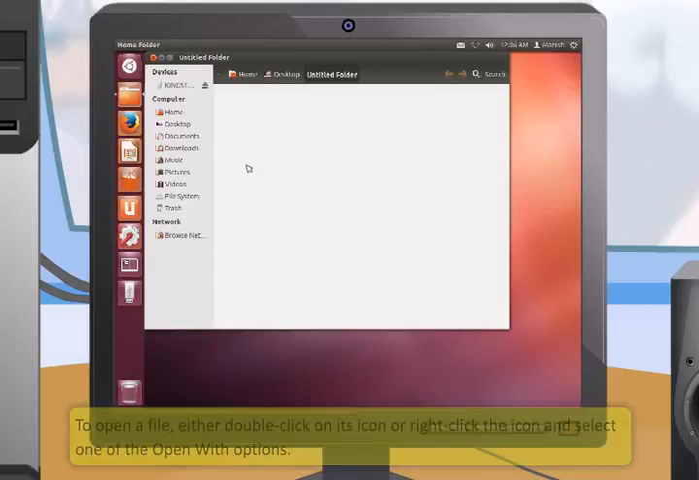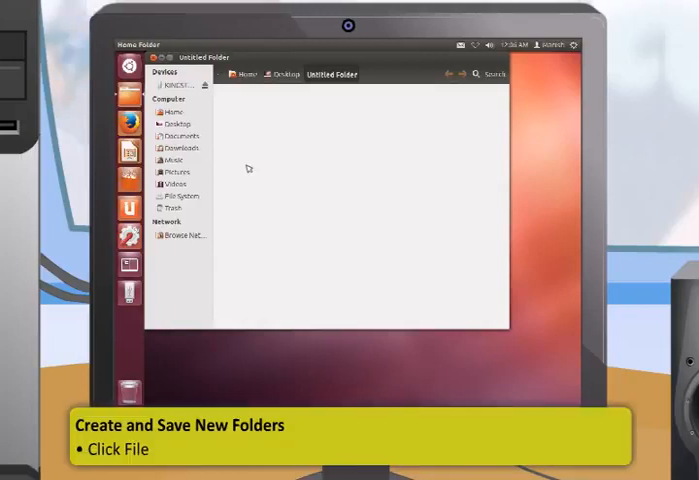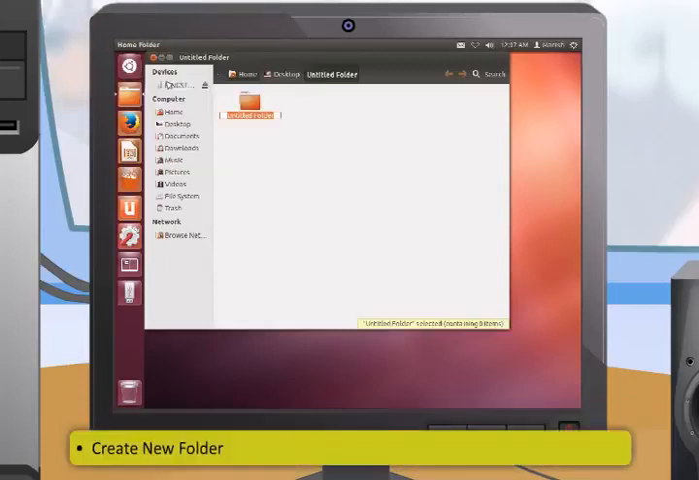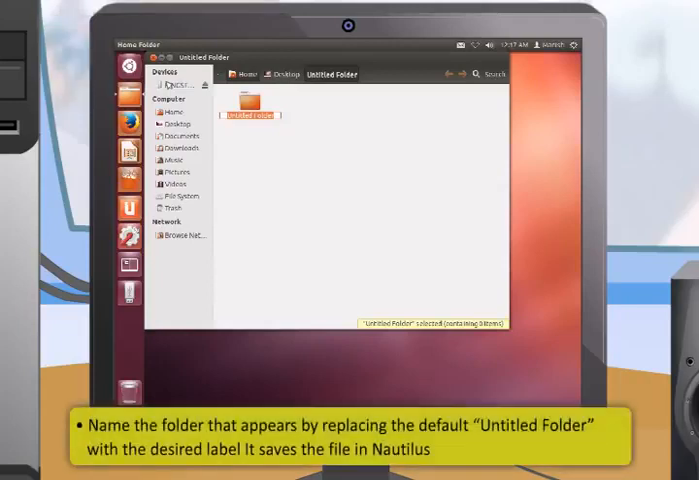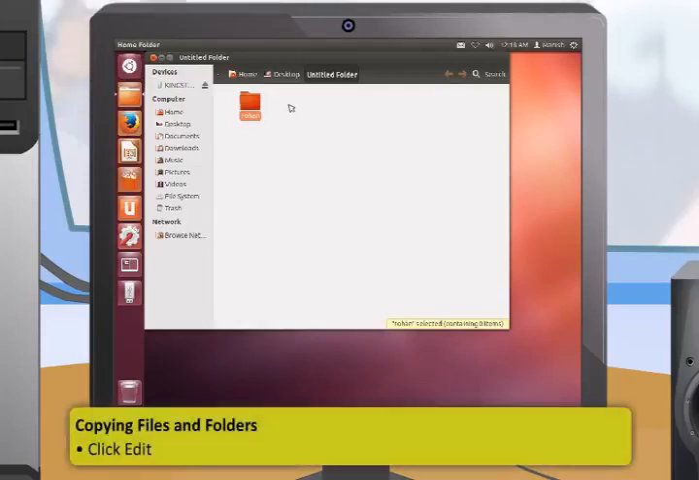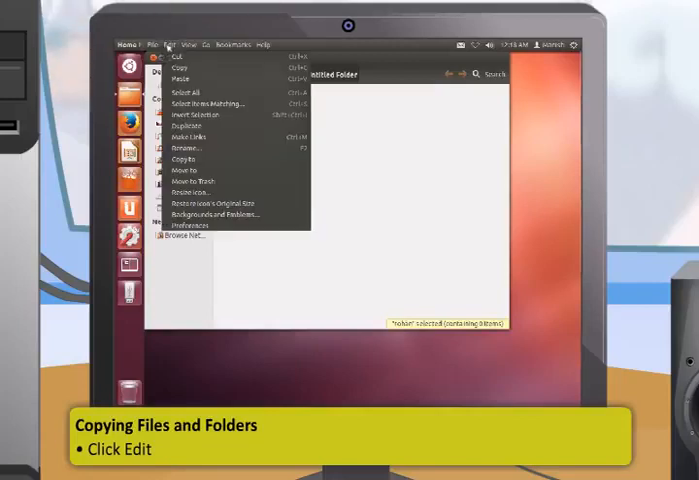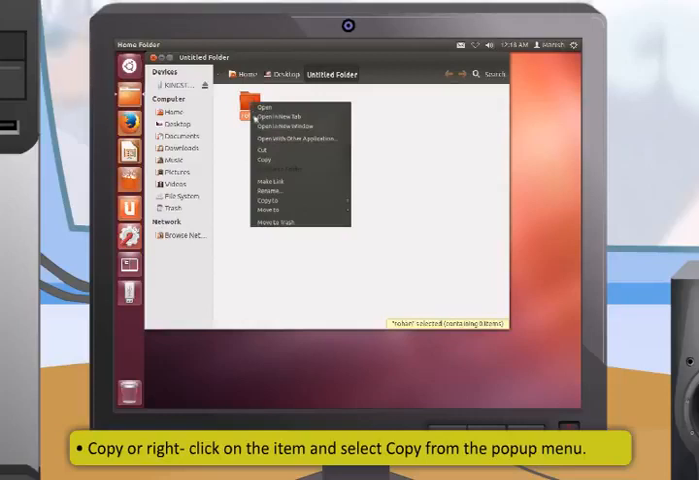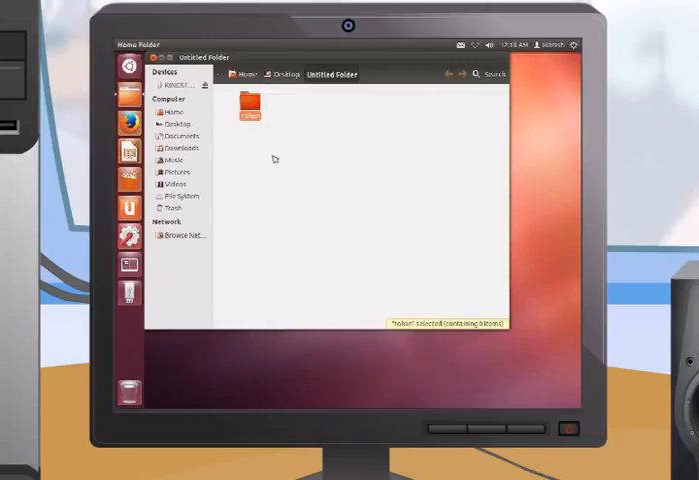To create a new folder from within Nautilus, first click File and then click Create New Folder. After that, name the folder that appears by replacing the default untitled folder with the desired label. It saves the file in Nautilus. The steps to copy files or folders are: first, click Edit. Then, copy or right-click on the item and select Copy from the pop-up menu. You can now paste the copied file wherever you wish to.